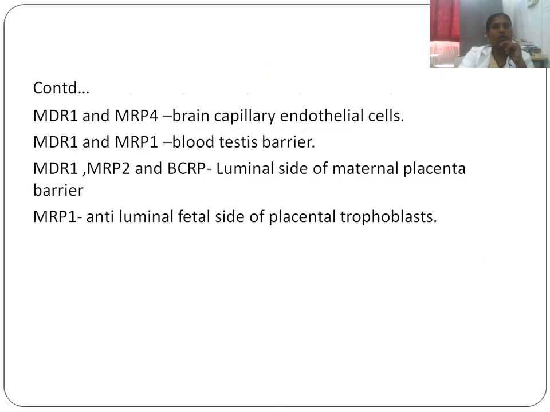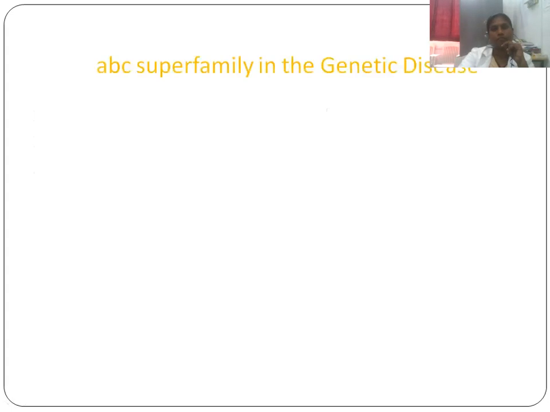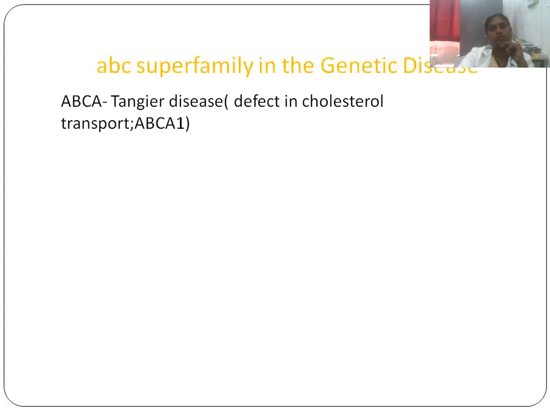Others like MDR1 and MRP4 are present in brain capillary endothelial cells. MDR1 and MRP1 are present in the blood-testis barrier, and MDR1, MRP2, and BCRP are present on the luminal side of the maternal placental barrier. MRP1 is on the anti-luminal, fetal side of the placental trophoblast.